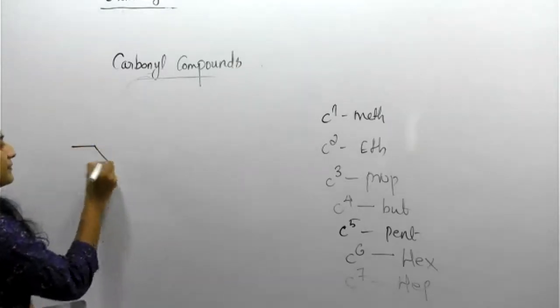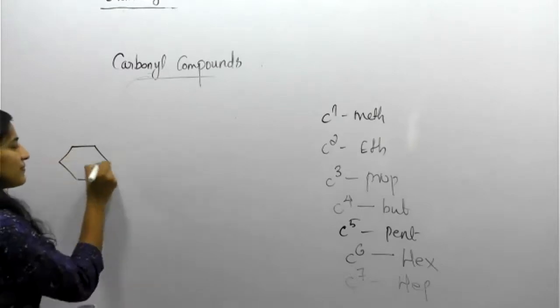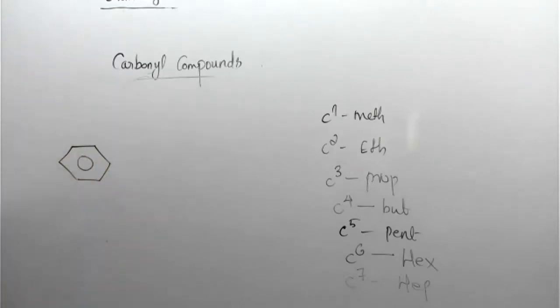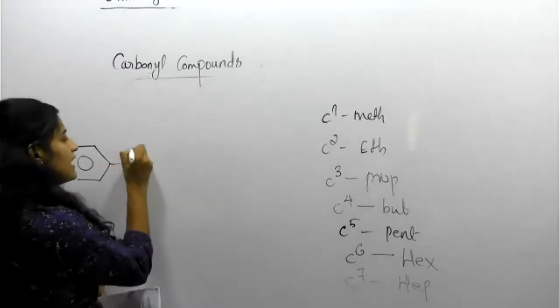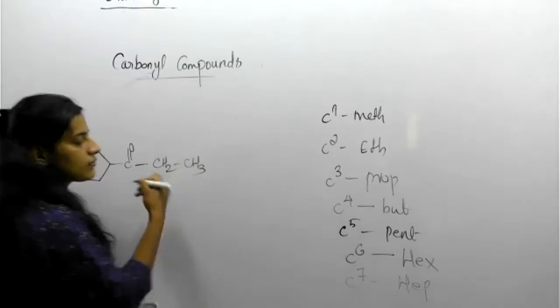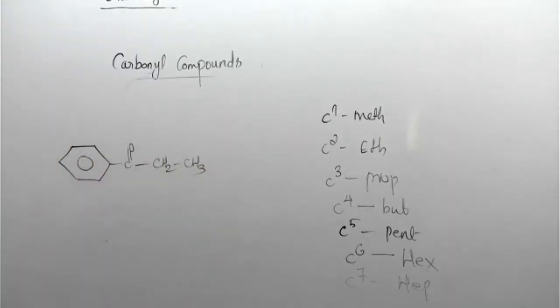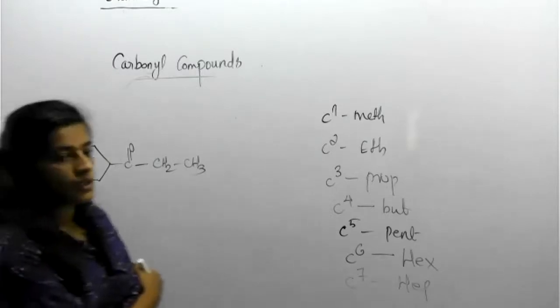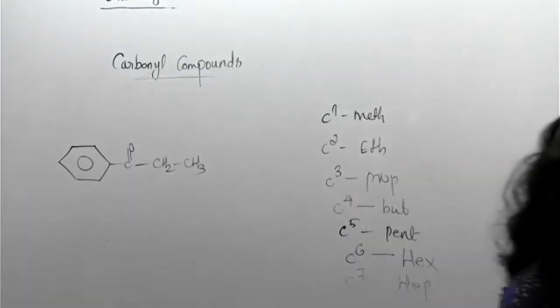Another one. This is a benzene ring, and then followed by C double bond O, CH2, CH3. Practice. Can you, students?